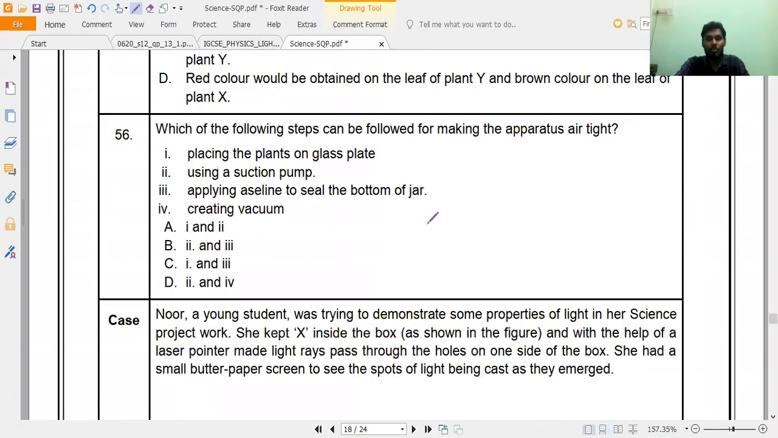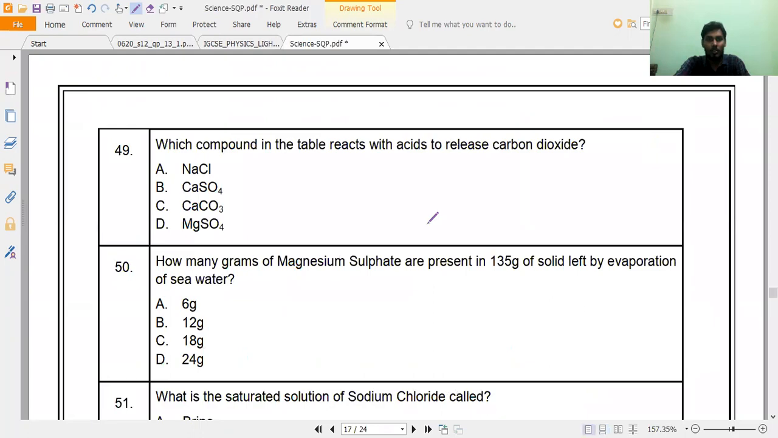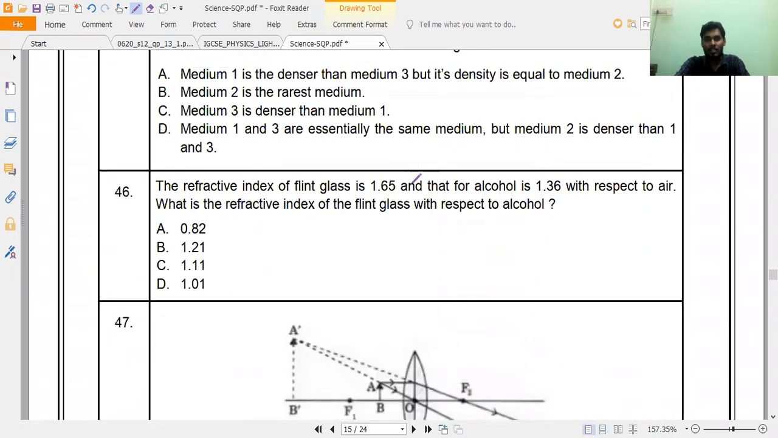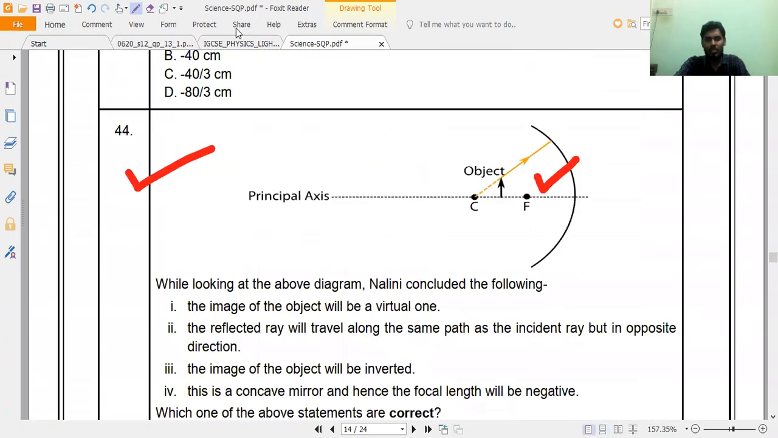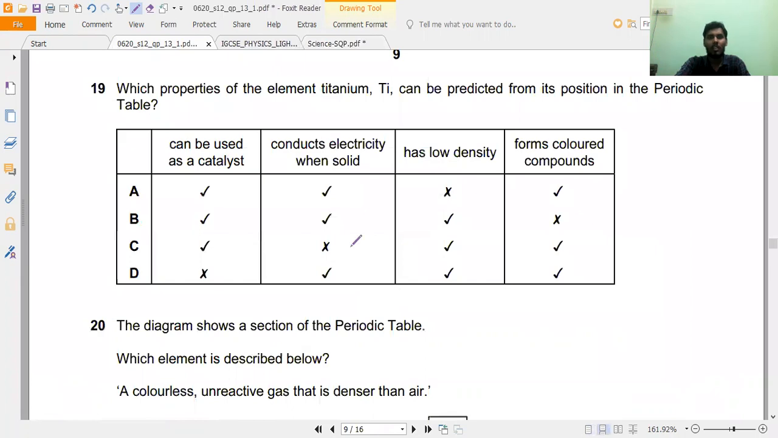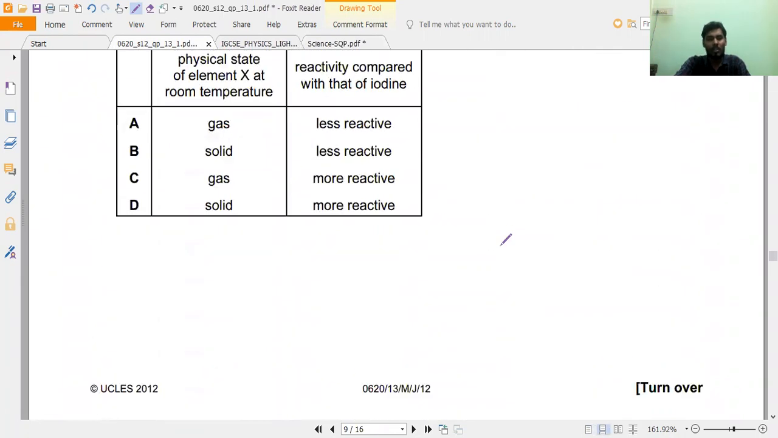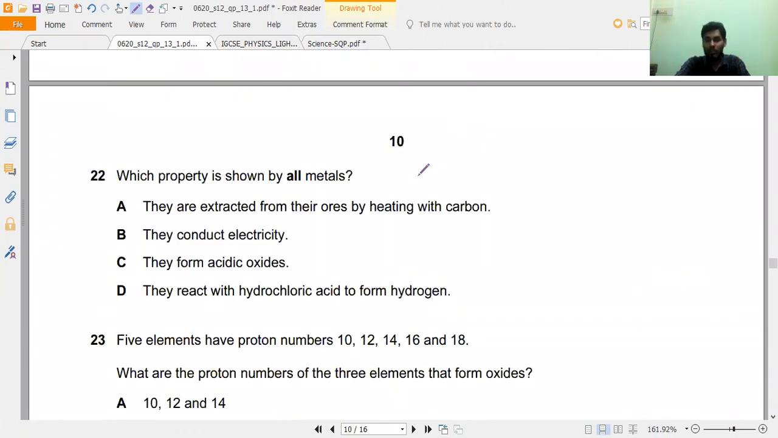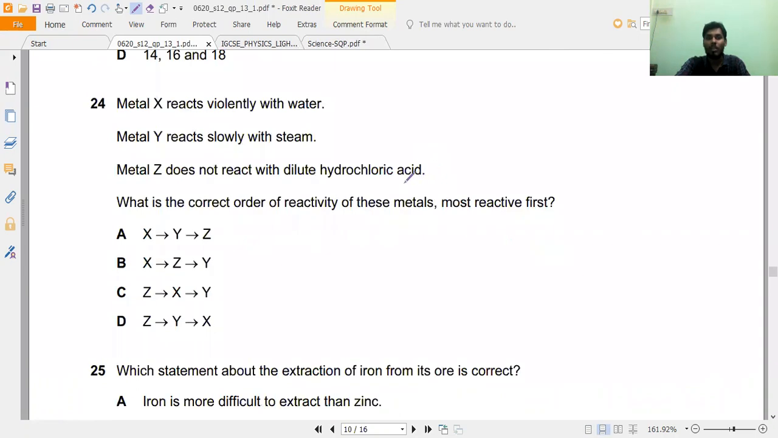This question even I have already shown you here. High density, low density question. You can see here, malleability, ductile, electrical conductivity, melting point, high density, low density, like that. Most of the things you can notice here: can be catalyst, forms a compound. The same way here, less reactive, more reactive. This is for class 10th acid bases salts. Definitely this kind of question will appear in our coming CBSE board examination.